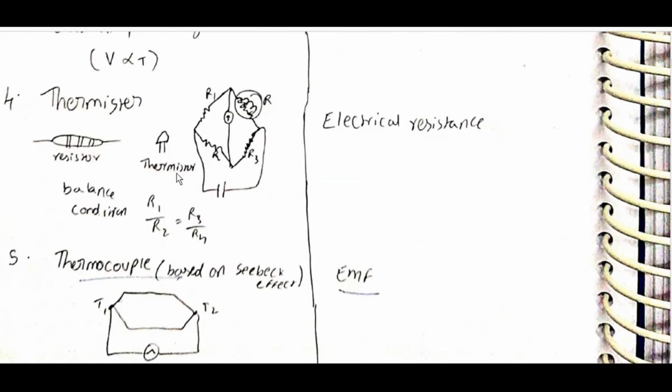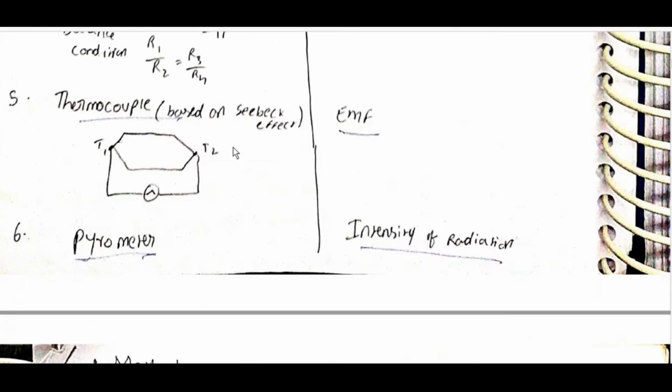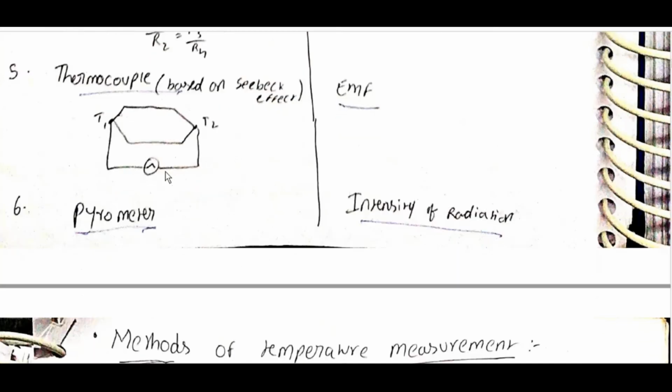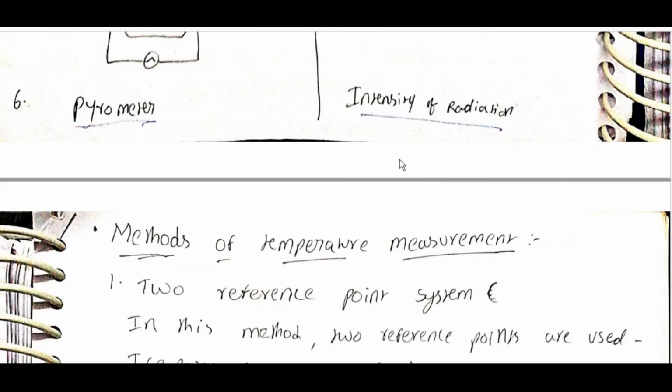Thermistor: resistor, balance condition R1 by R2 is equal to R3 by R4. Electrical resistance. Thermocouple is based on the Seebeck effect: EMF between T1 and T2. Pyrometer: intensity of radiation.